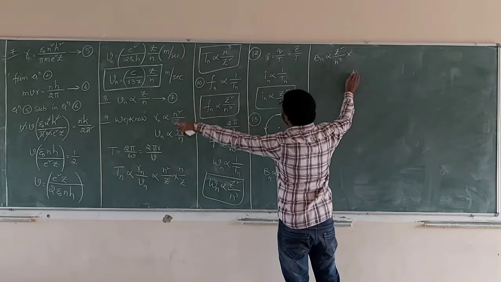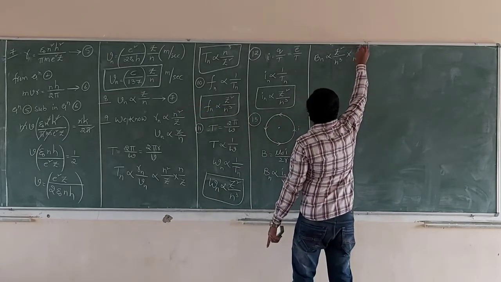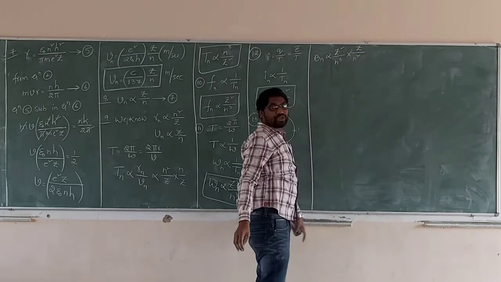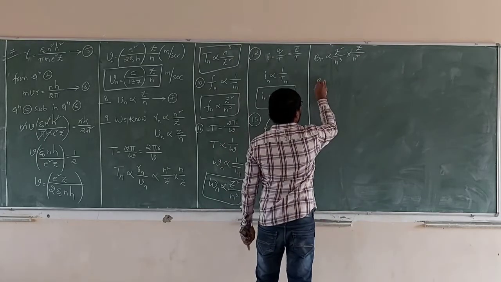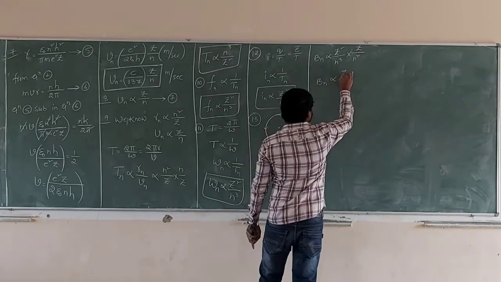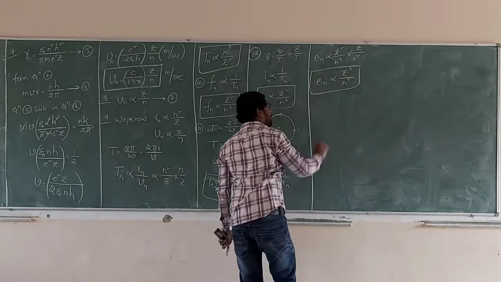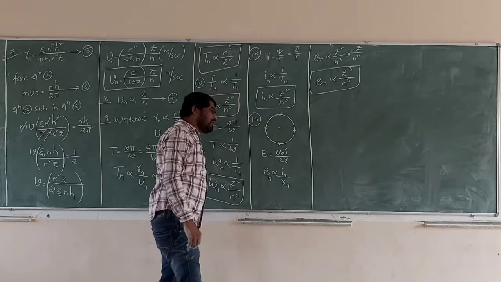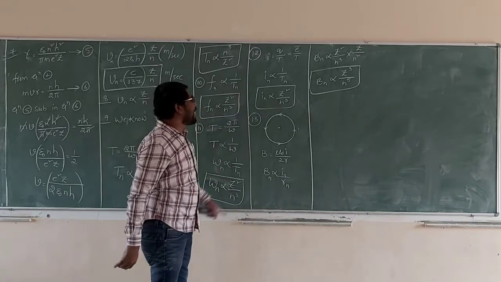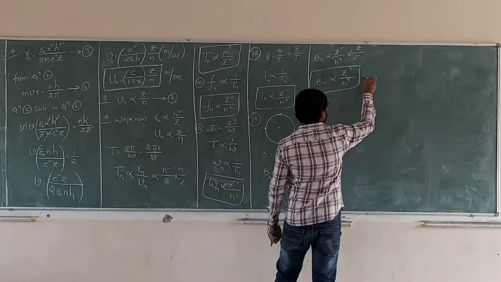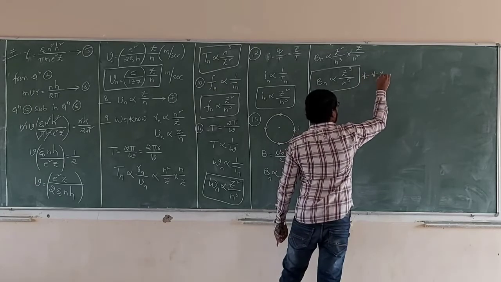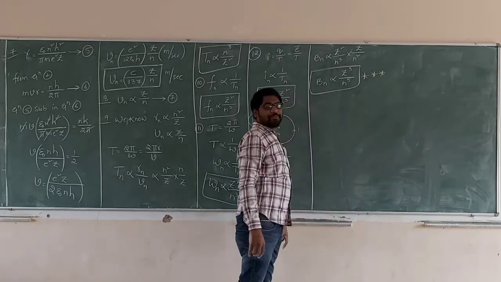What is Rn? n square by Z. Next, Bn proportional to Z cube by n power 5. The magnetic field when an electron revolves in the nth orbit. This is very important. Previously, 2018, big bit.